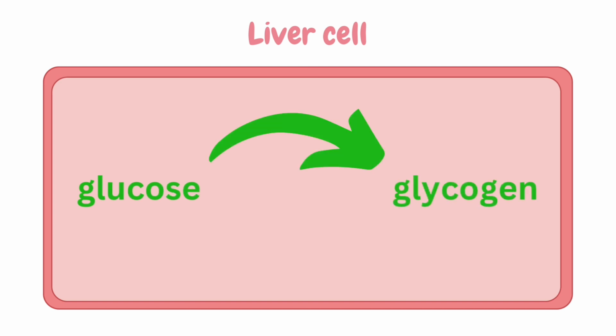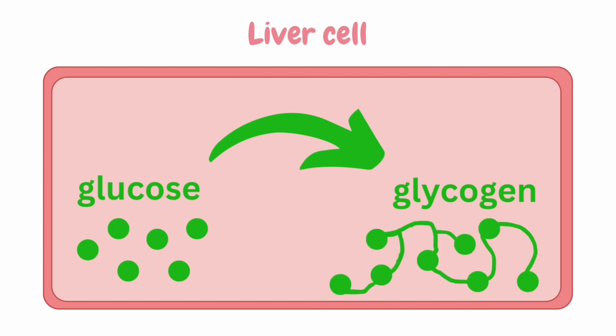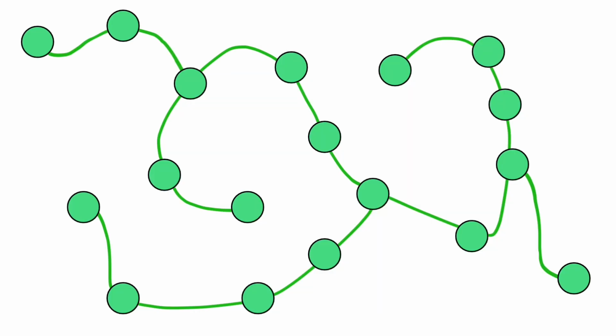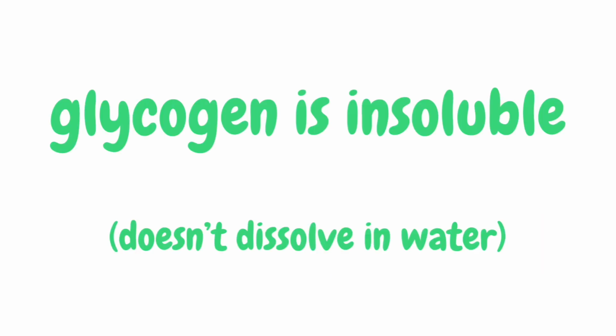When glucose enters the liver cells, a special chemical process happens. The glucose molecules are joined together to form a larger molecule called glycogen. So glucose is made of single sugar units, but these glucose molecules can be joined together to form a molecule called glycogen, which is very branched and really good for storage. Glycogen is a good way to store glucose because it's highly compact, so lots of it can fit in the cells, and it's also insoluble, which means that it doesn't cause osmosis to happen.